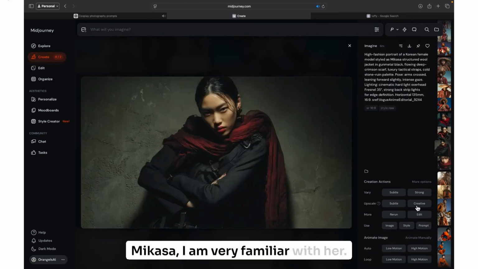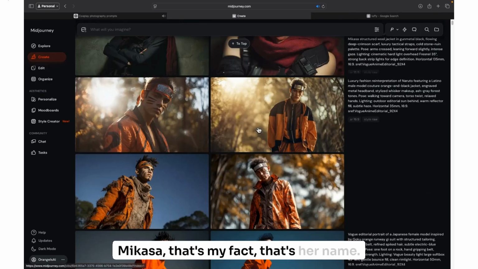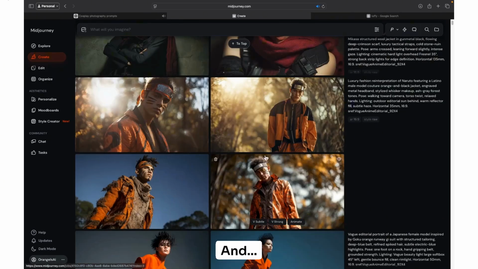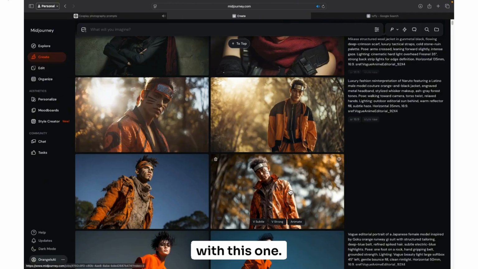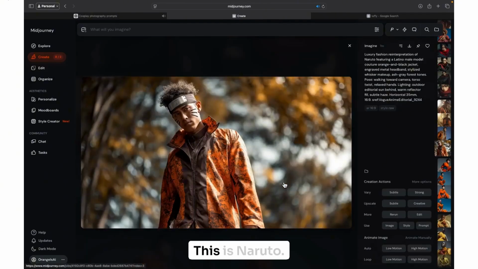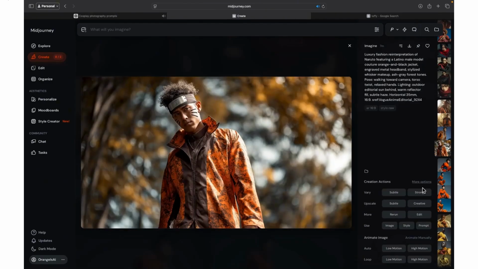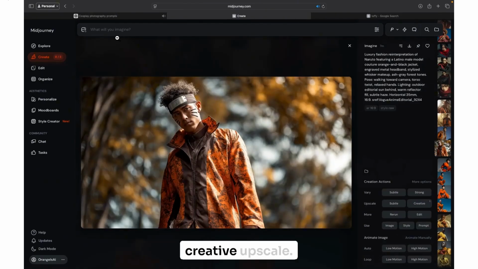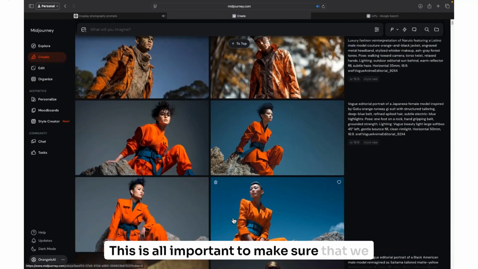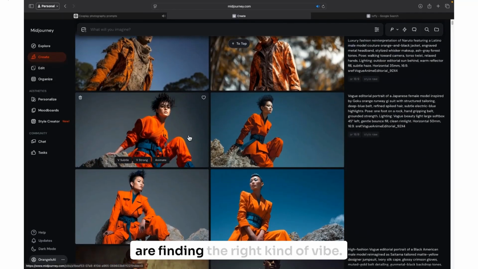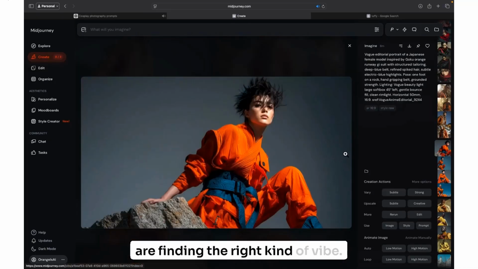Mikasa, I am very familiar with her. Mikasa, as a matter of fact, that's her name. And let's go with, man, this is hard. I want to go with this one, but I want to go with this one. I think I'm gonna go with this one instead. This is Naruto. Creative upscale. This is all important to make sure that we are finding the right kind of vibe.